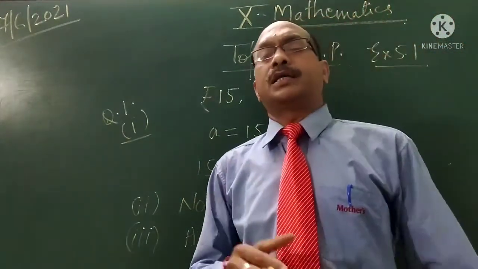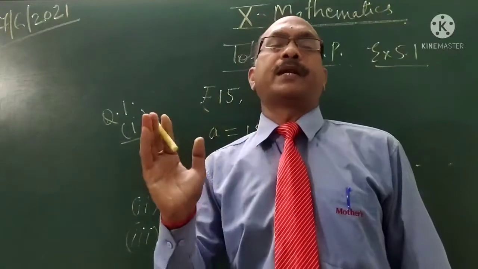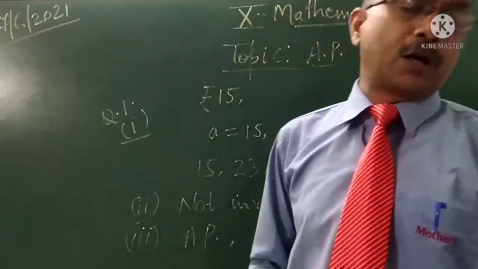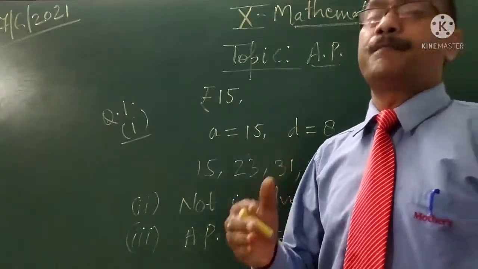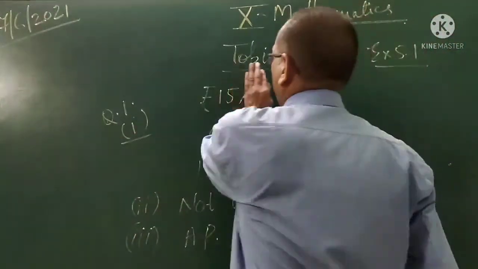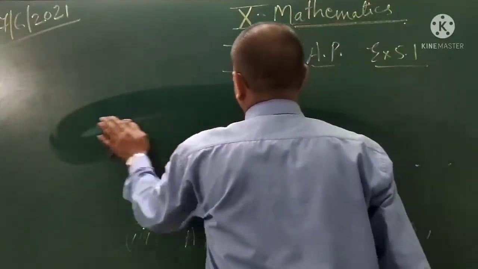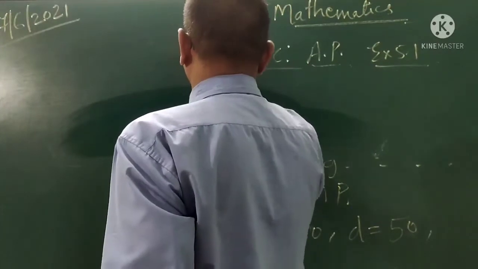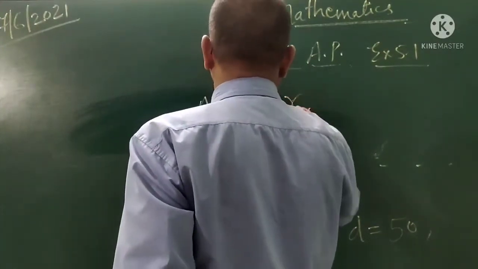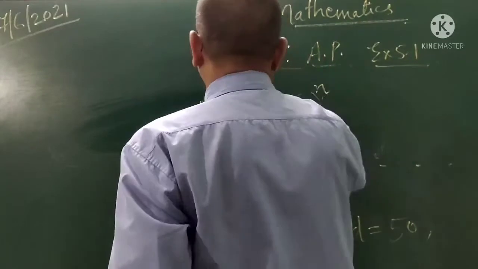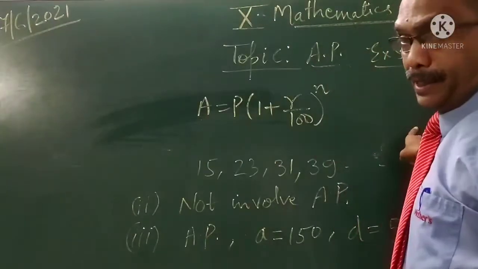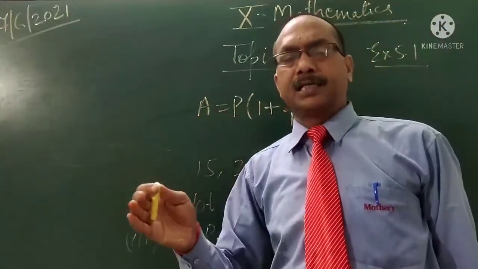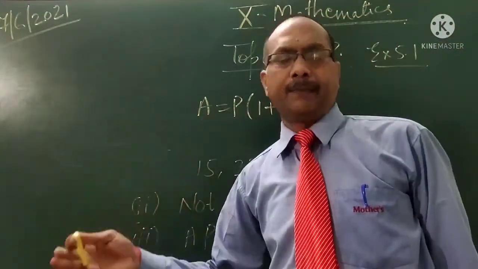Student, note this: compound interest does not form an AP, but simple interest forms an AP, because compound interest is interest on interest. As you know, the formula A equal to P into 1 plus R upon 100 to the power n is not for an AP. So compound interest does not make an AP. Simple interest forms an AP.